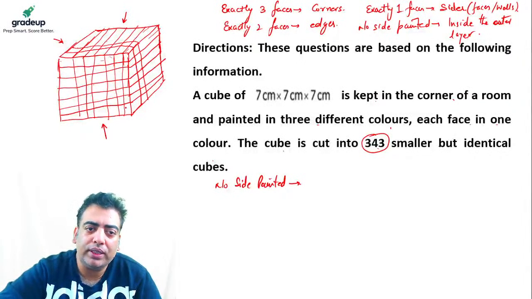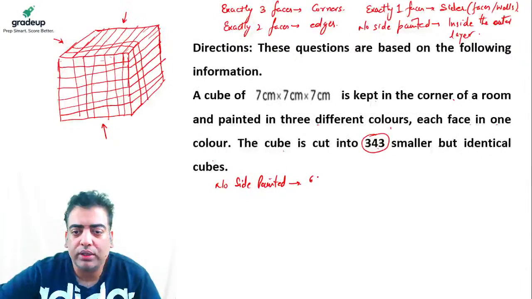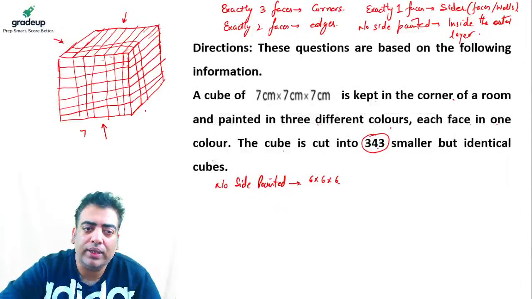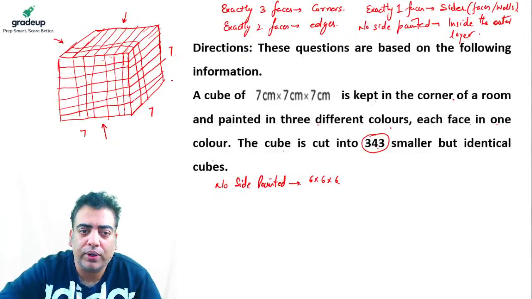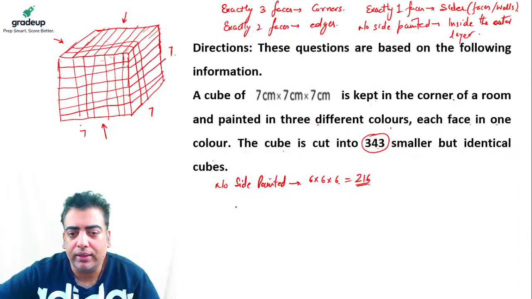So if we remove this entire layer from the three sides, the leftover dimensions of the cube will be 6 into 6 into 6. Because this is 7, this is 7, and the height is also 7. If we remove one layer from here, the remaining will be 6. If we remove one layer from the top, the remaining will be 6. And if we remove this front layer, the remaining width will again be 6. So 216 are those cubelets whose no side is painted.